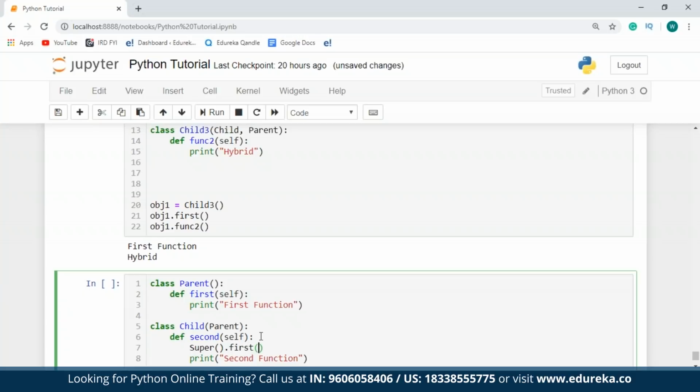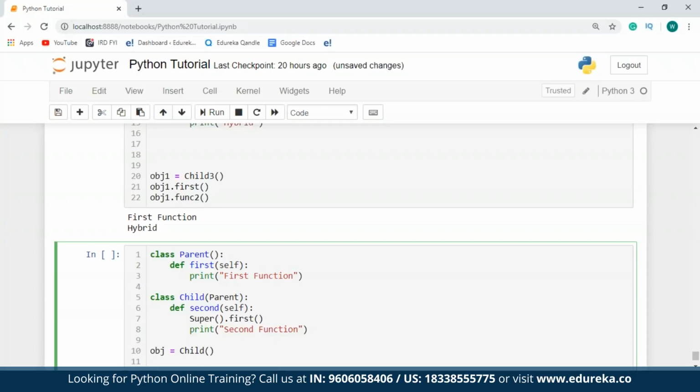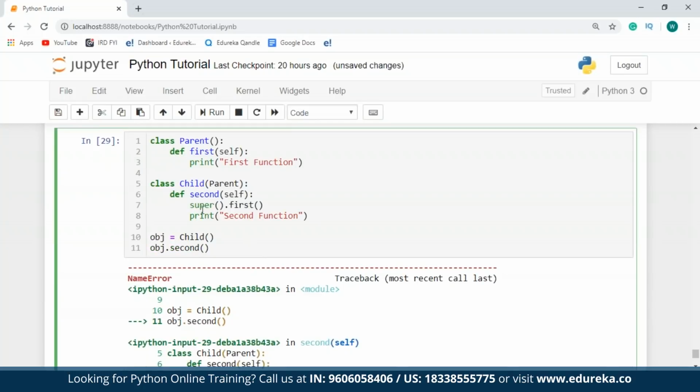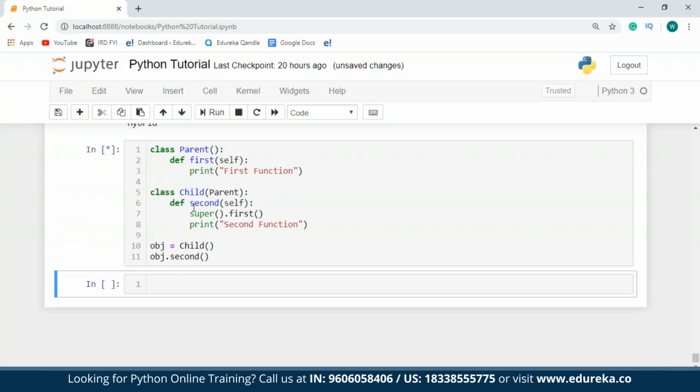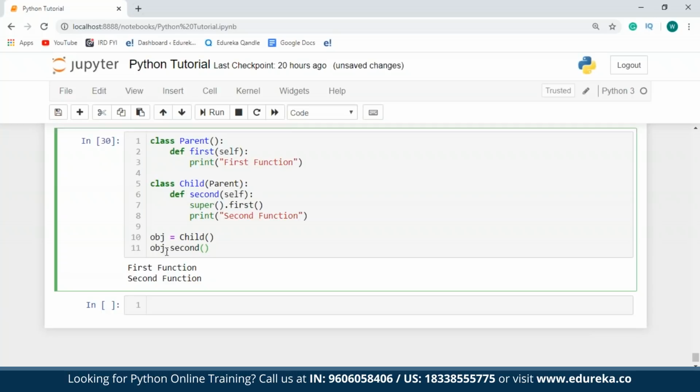So that is first. So now let me create an object of this. I'll just say obj equals child, and I'll execute the function present in the child class. So I'll just say obj dot second. Sorry guys, I just made a mistake. I specified capital S in place of small s. So let me just execute that again. So as you can see over here, in the previous example, I had to explicitly specify my object to call both the functions present in the child class and the parent class.